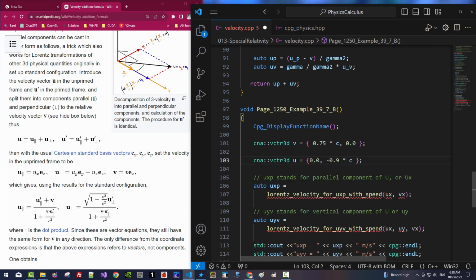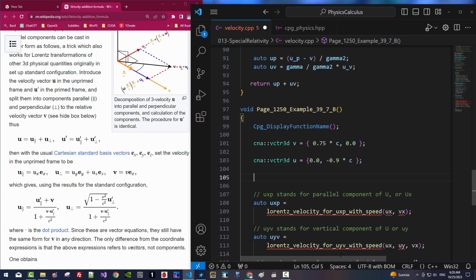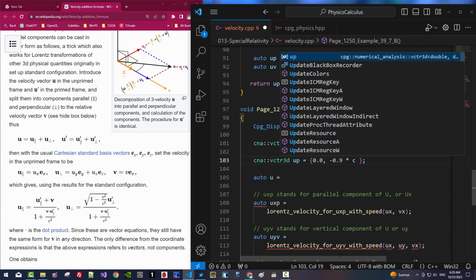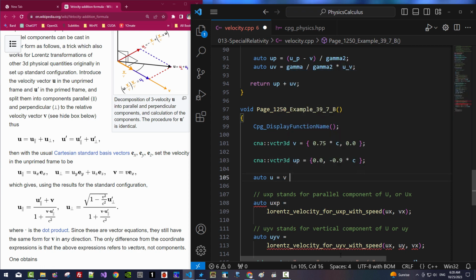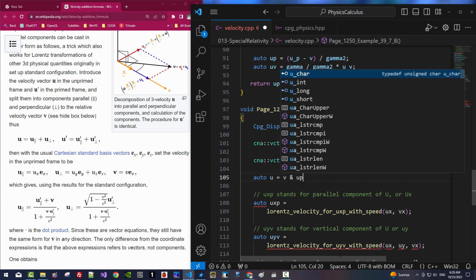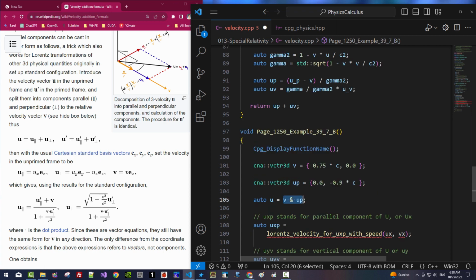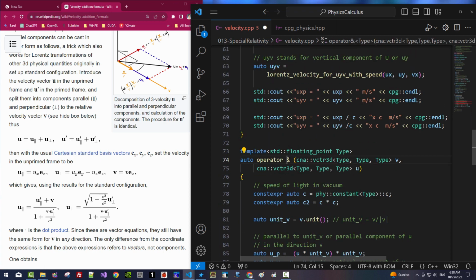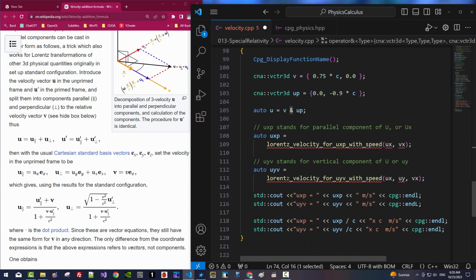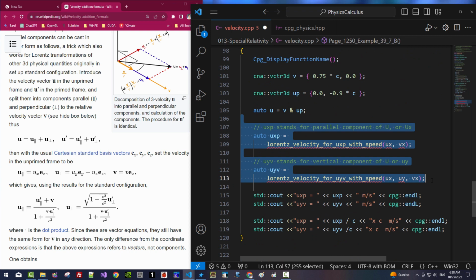I will fix like this. Now we don't need this. We can say for U, I would say UP, then V ampersand UP. In this line, we are calling this operator function. Then we don't need this.